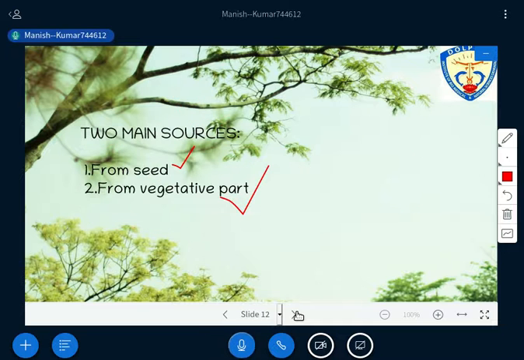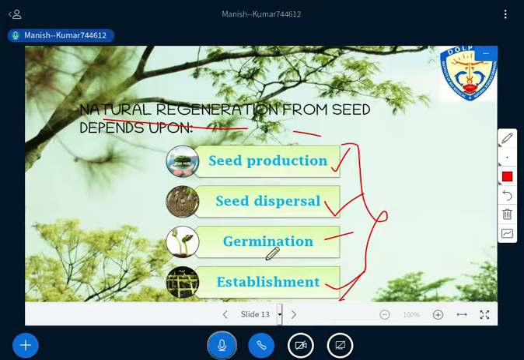So natural regeneration, you all understand that, isn't it? This natural regeneration which we are discussing from the seed itself, there are two sources for natural regeneration, right? That we all need to remember. First from the seed and second from the vegetative part. So first let me explain how natural regeneration takes place from the seed. There are four stages that need to be followed, and you will get a crop from the seed: seed production, then seed dispersion, germination, and establishment, right? One by one let me discuss with you.